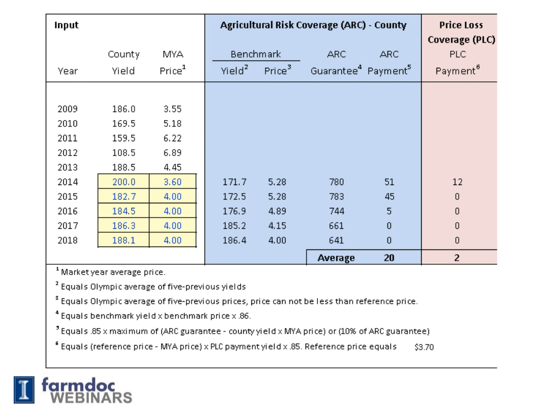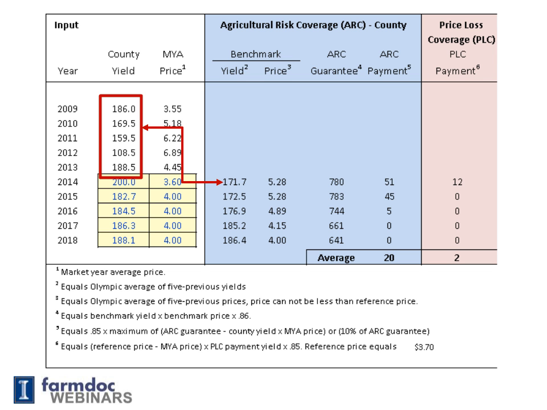I am now going to give an example of how ARC County pays. You see a sheet in front of you. This happens to be a slide from a 2014 Farm Bill Excel spreadsheet, which is available for download from the FarmDoc website. The example that I'm showing here is for McLean County, Illinois. The benchmark yield, which goes into the calculation of the guarantee, is 171.7 for 2014.